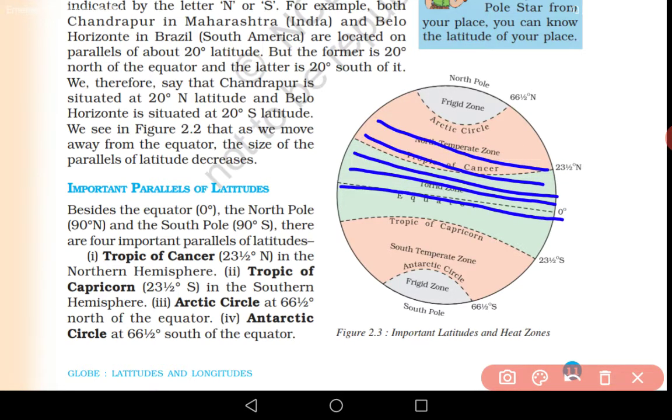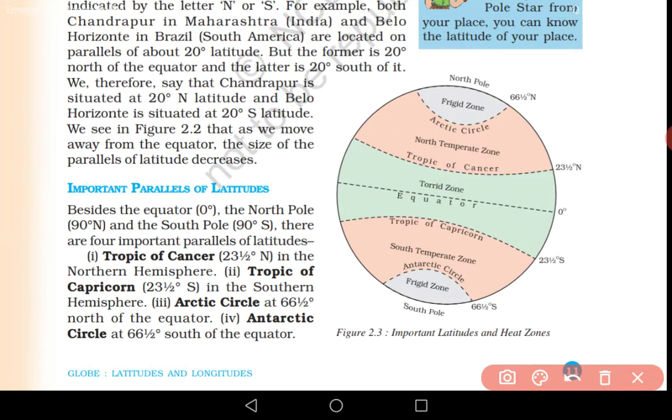Okay, 90 latitudes on this side, 90 latitudes on this side, and one this one, means total number of latitudes we have is 181. But all the latitudes we don't have to study. We have to study about the important parallels of latitudes.